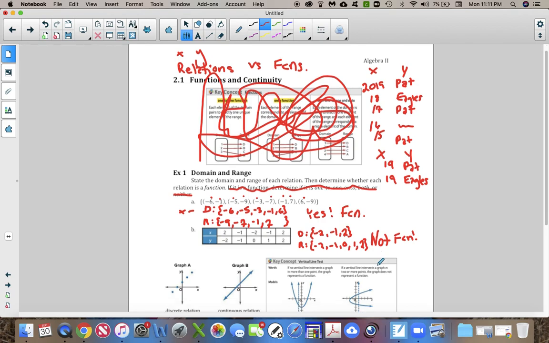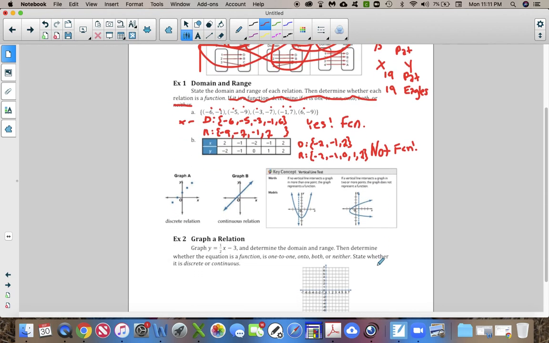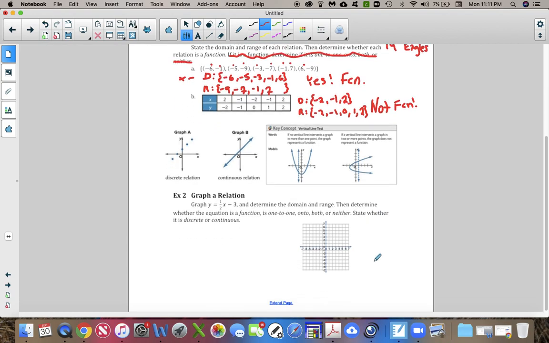Sorry, I'm not on my normal dot camera. I don't have that at home, so my writing is just a little bit messier than what it would normally be.